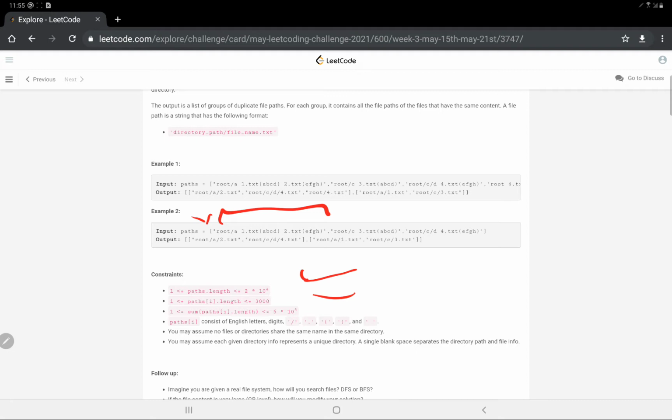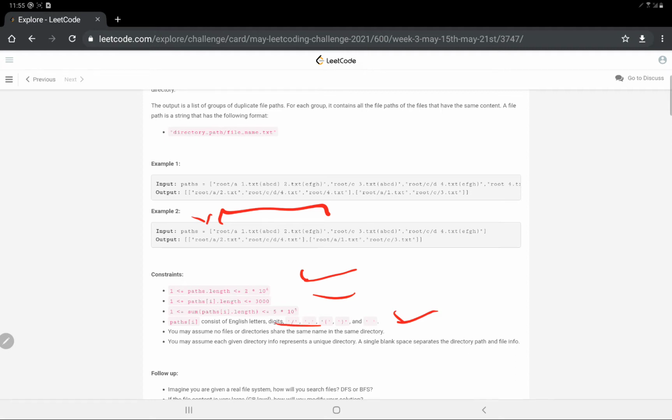Alright, so you can see that the content won't be very long, like 50,000 lines of content. No, it's only a smaller thing. I hope that's clear. And the sum of the path lengths would be 5 times 10 to the power 5. Alright, moving on. Basically, these are the cases where we have to apply our split function.